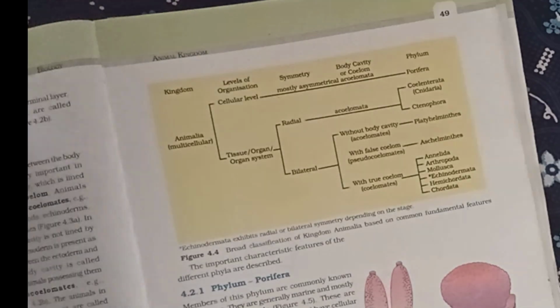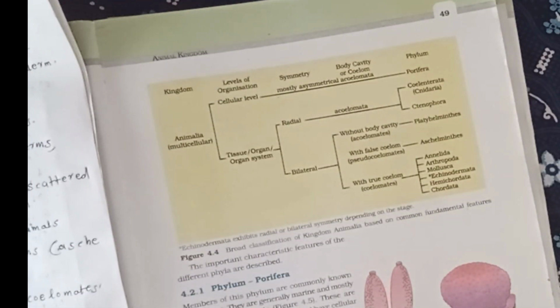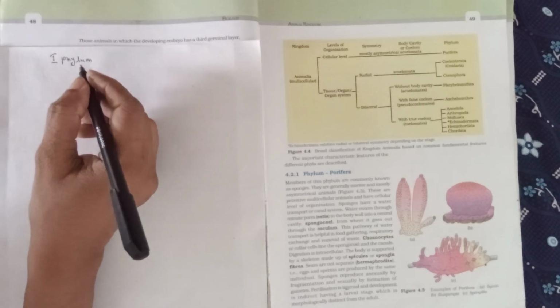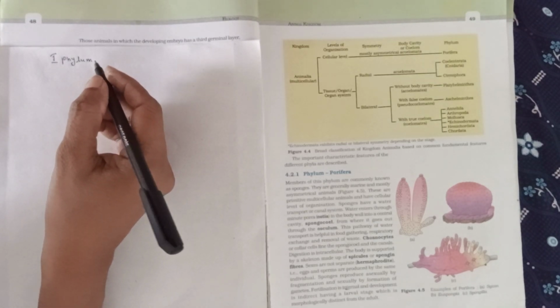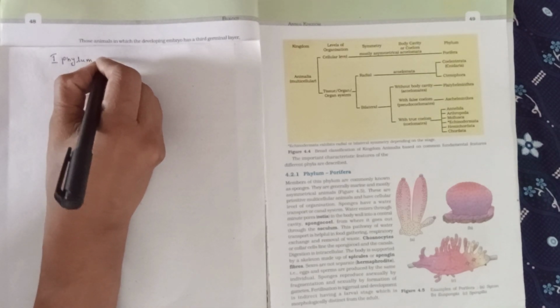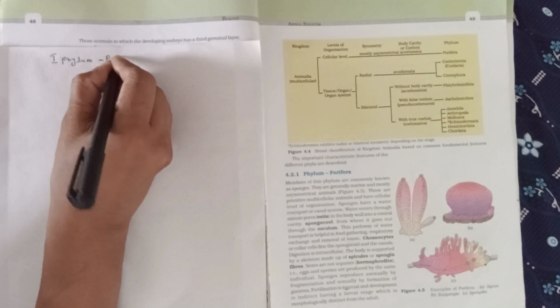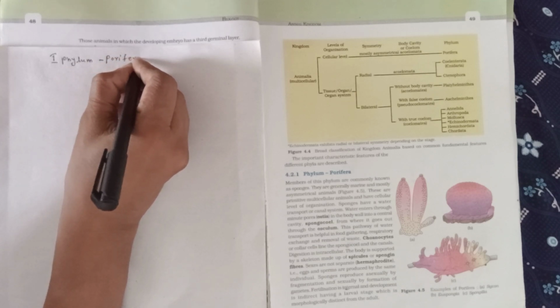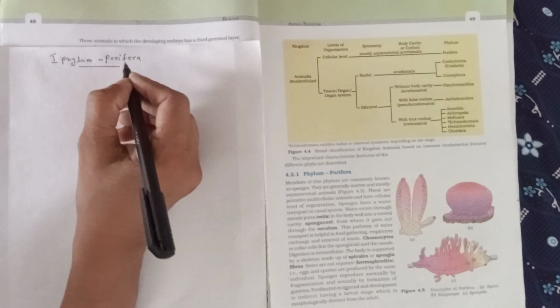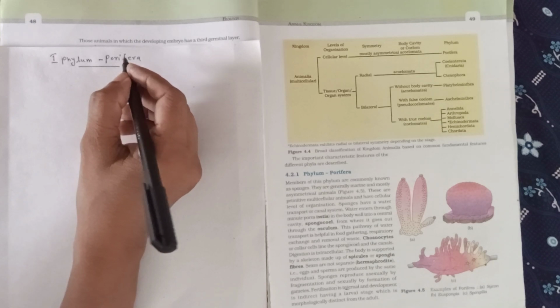Then we start with the first phylum, the primitive phylum, phylum Porifera. The members are also known as sponges.